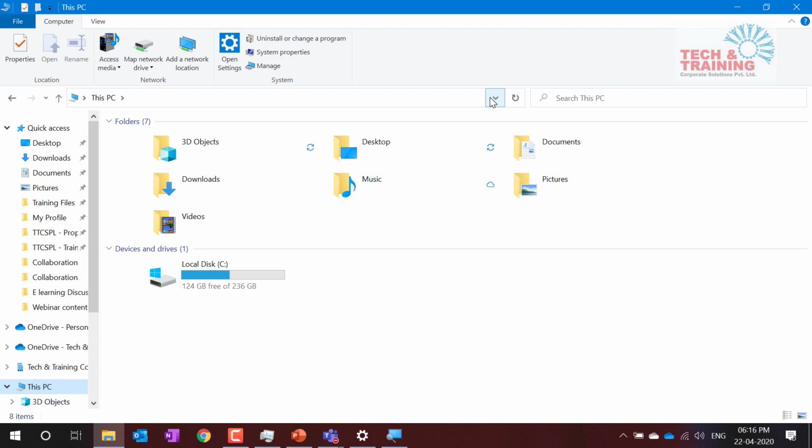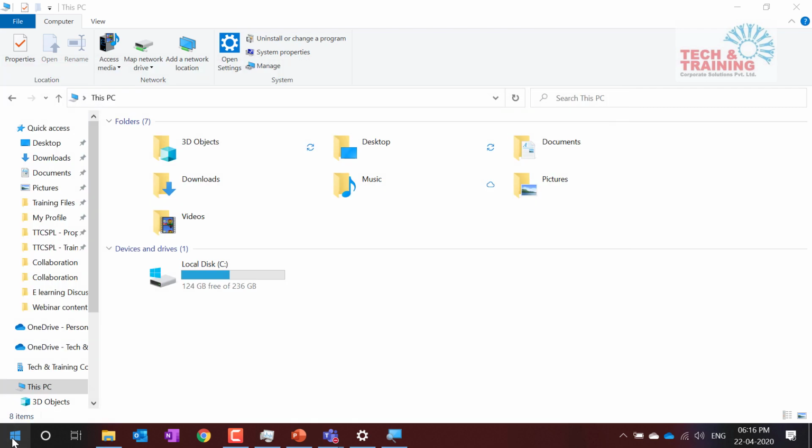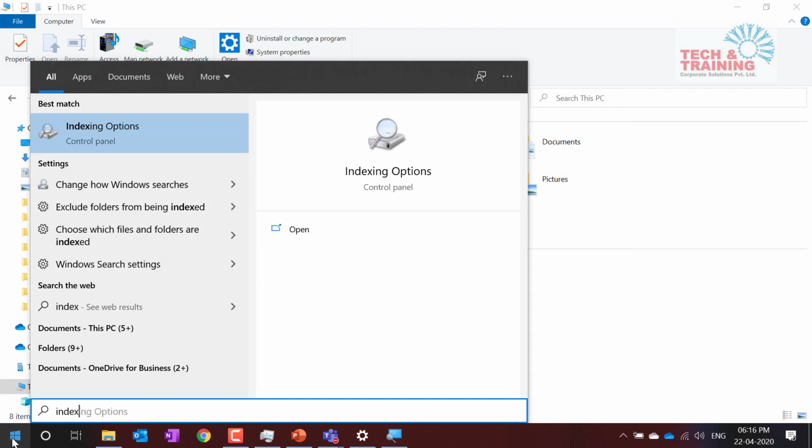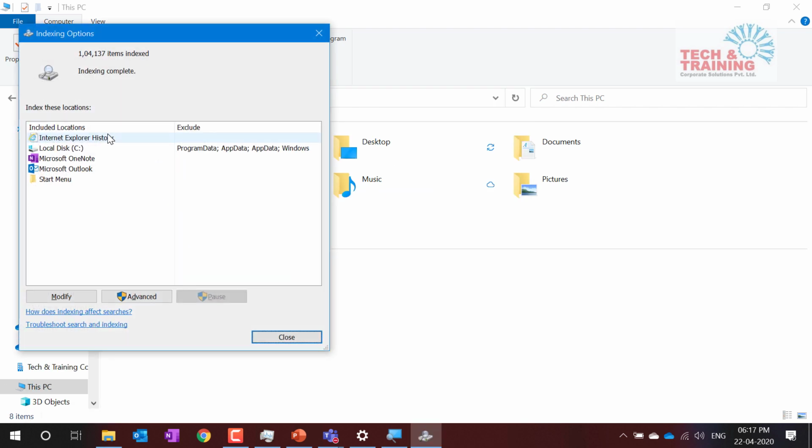Now what do I mean by limited to certain categories and expand it to the entire laptop? What you've got to do is go to start and type indexing. When you go to start and type indexing, you get this option which says indexing options. When you go to indexing options, at the moment you will see on my system it says indexing complete. Let me tell you, till the time this indexing is complete, you will not be able to search properly.